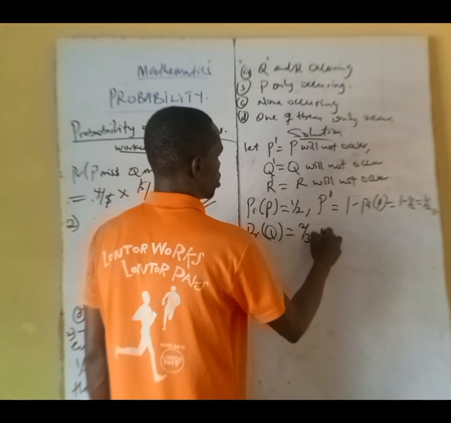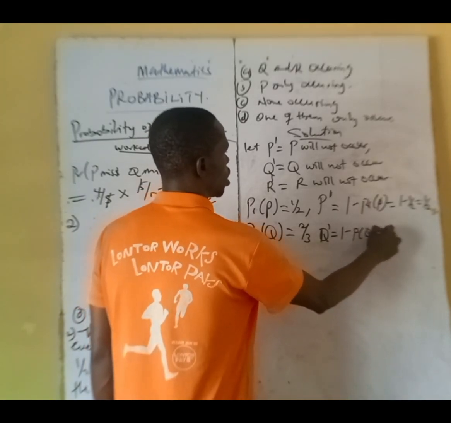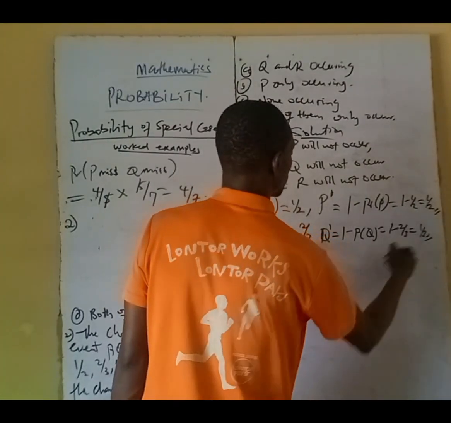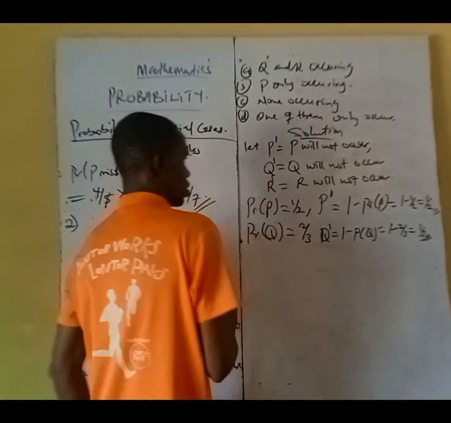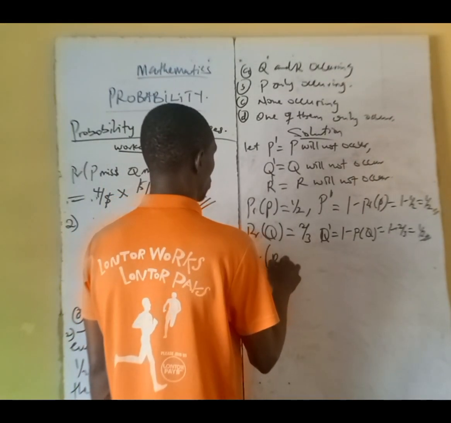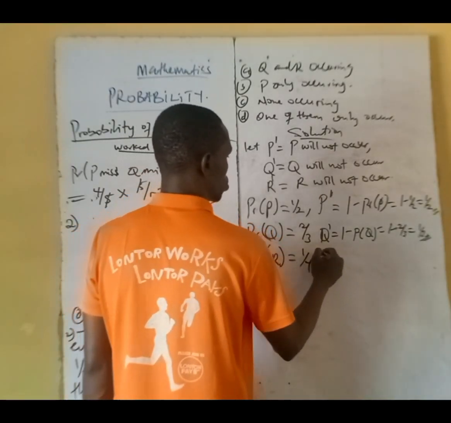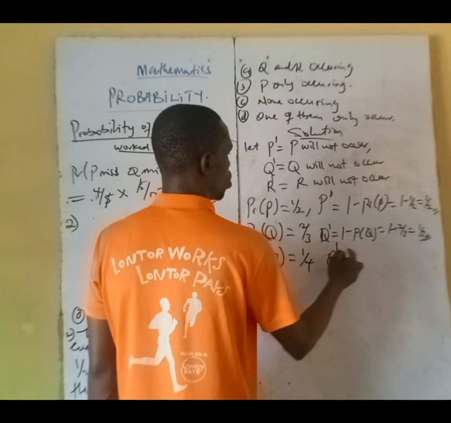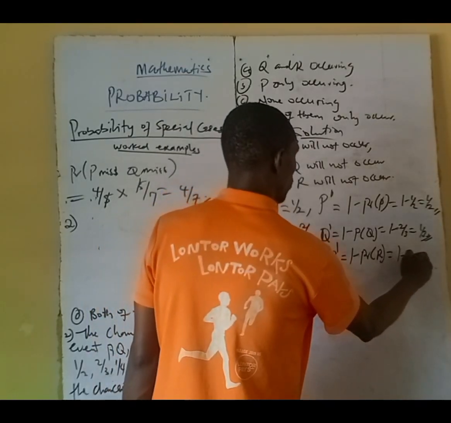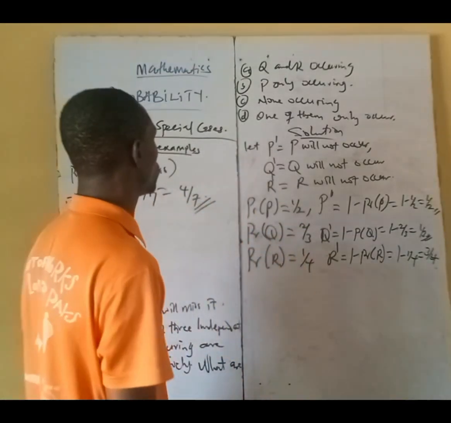2/3. Then Q prime will be 1 minus the probability of Q, that's 1 minus 2/3, which is 1/3. Then the probability that R will occur is 1/4. Then R prime, which is R will not occur, is 1 minus the probability that R will occur, and that's 1 minus 1/4, 3/4. Let's quickly go and solve the remaining question.